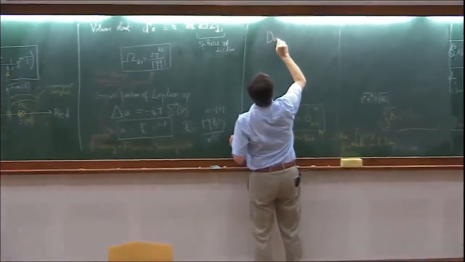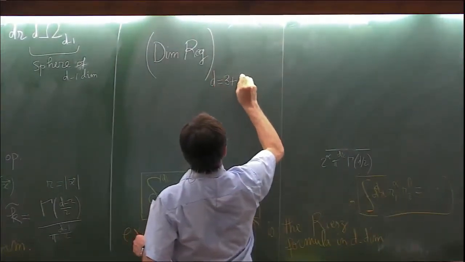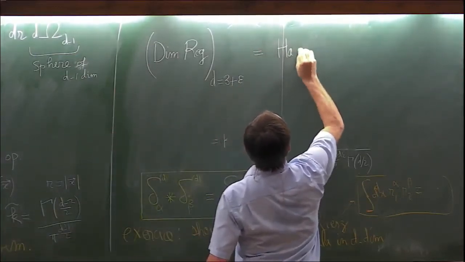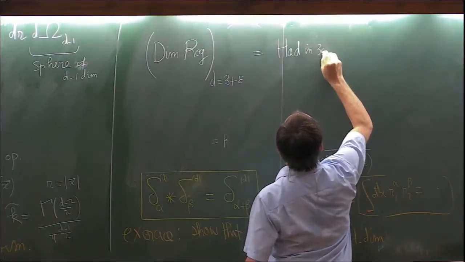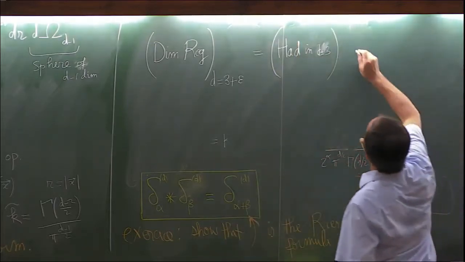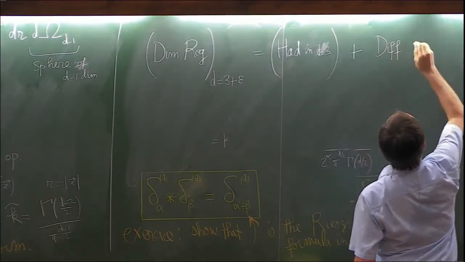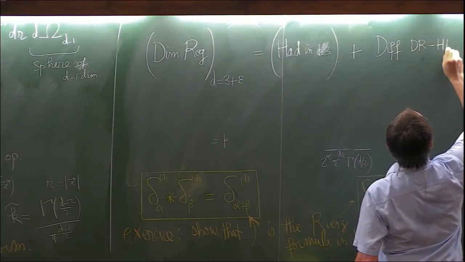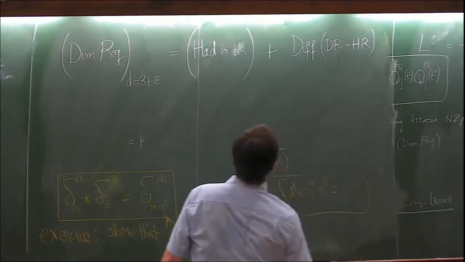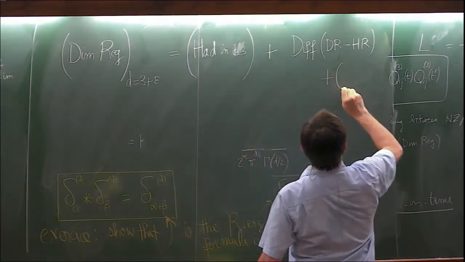to consider DIMREG in D equals 3 plus epsilon dimensions, and to relate that to the Hadamard regularization in 3D, in D equals 3, plus something that we call the difference between DIMREG and Hadamard regularization, plus terms that are 0 when epsilon tends to 0, plus O of epsilon.